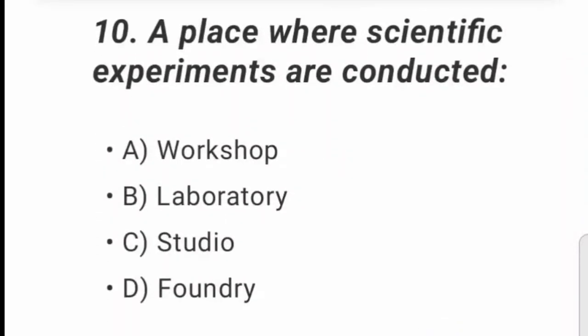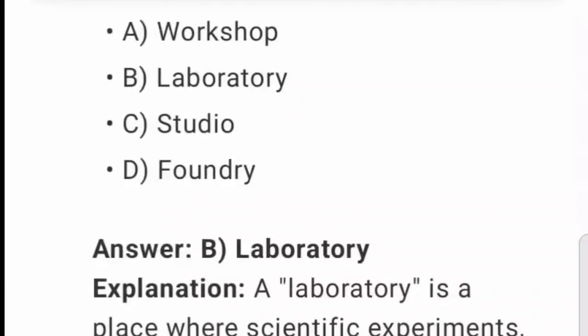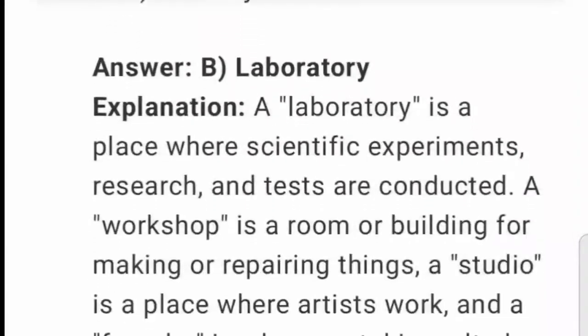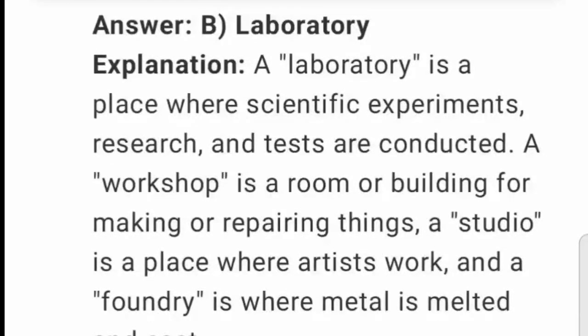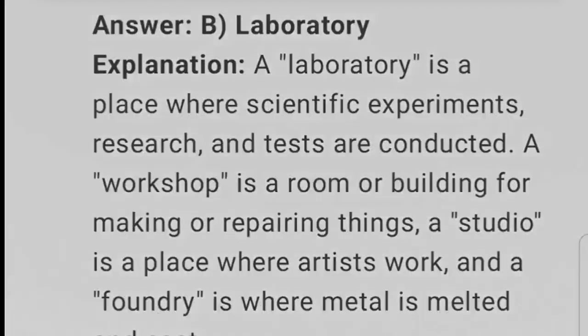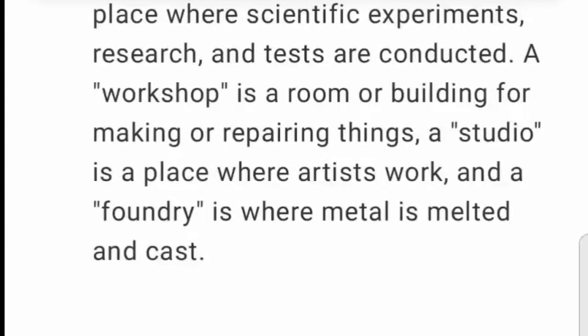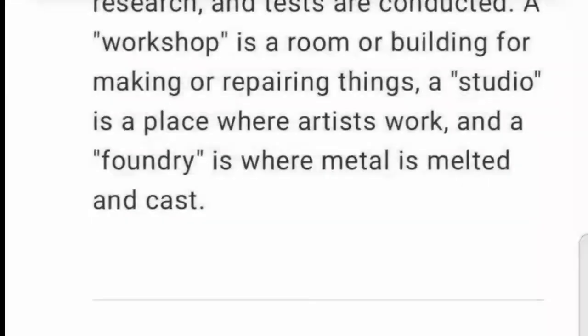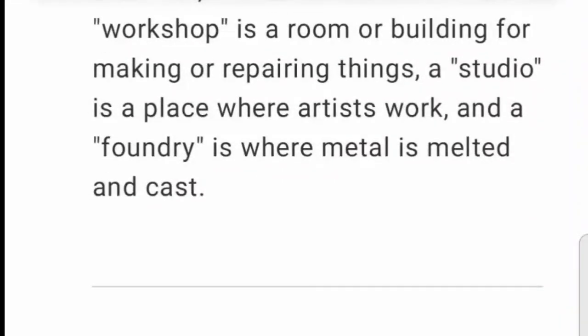10. A place where scientific experiments are conducted. A. Workshop. B. Laboratory. C. Studio. D. Foundry. Answer. Explanation. A laboratory is a place where scientific experiments, research, and tests are conducted. A workshop is a room or building for making or repairing things. A studio is a place where artists work. And a foundry is where metal is melted and cast.